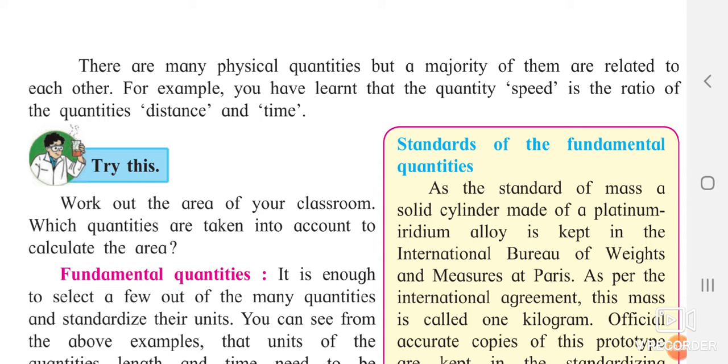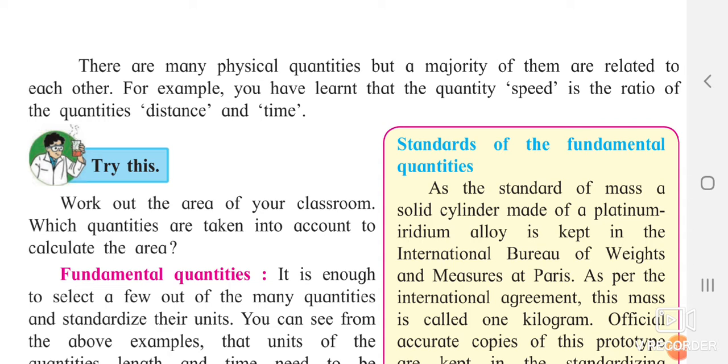Now scalar quantity means what? That day only we have seen. Yes, the quantity which can be measured in only magnitude is called a scalar quantity. And what is meant by vector quantity? Yes, the quantity which can be expressed in magnitude and direction is said to be a vector quantity.